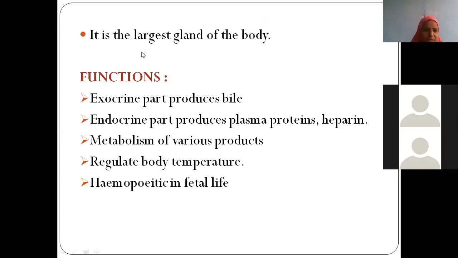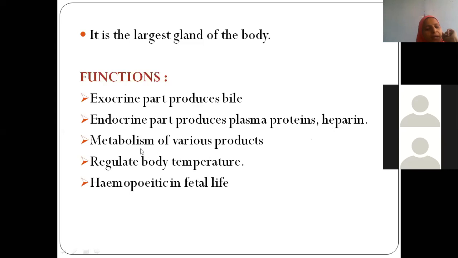Now see, liver is the largest gland of the body. It has both an exocrine part and an endocrine part. The exocrine part, yesterday we have done extrahepatic and intrahepatic biliary apparatus in detail, and we have learned that liver produces bile juice. The endocrine part produces plasma proteins and also heparin, which is an anticoagulant.